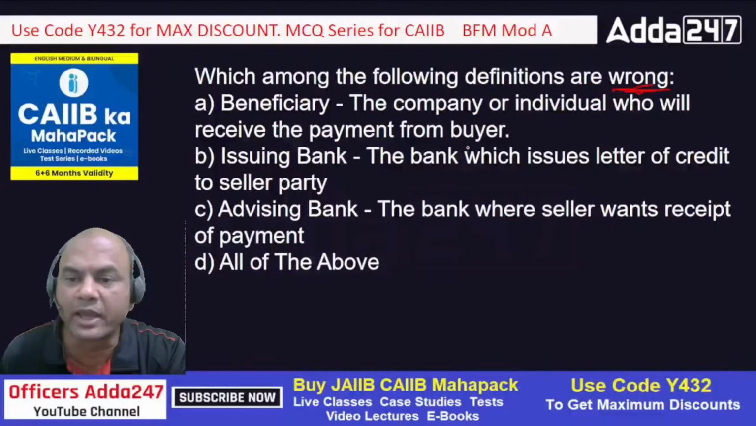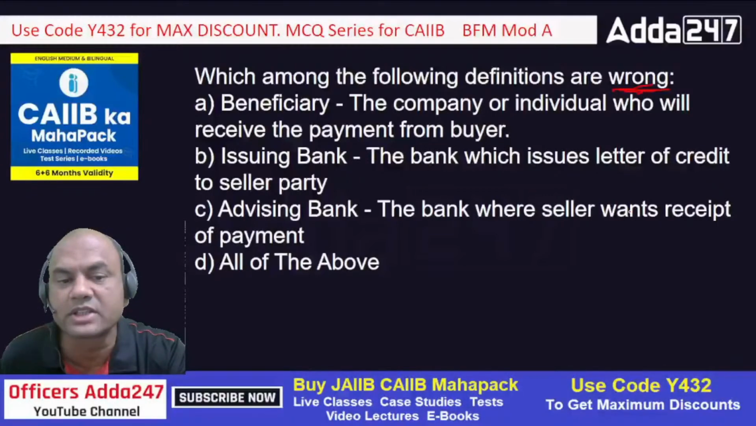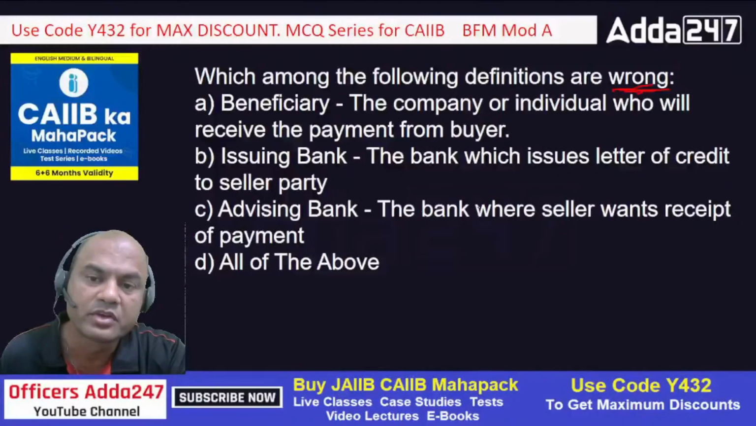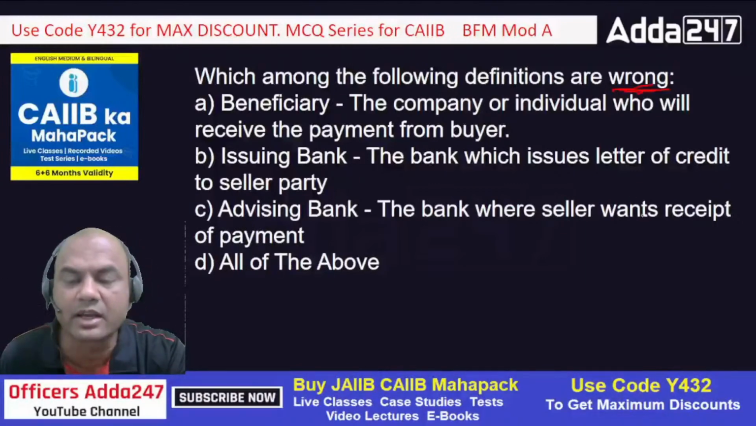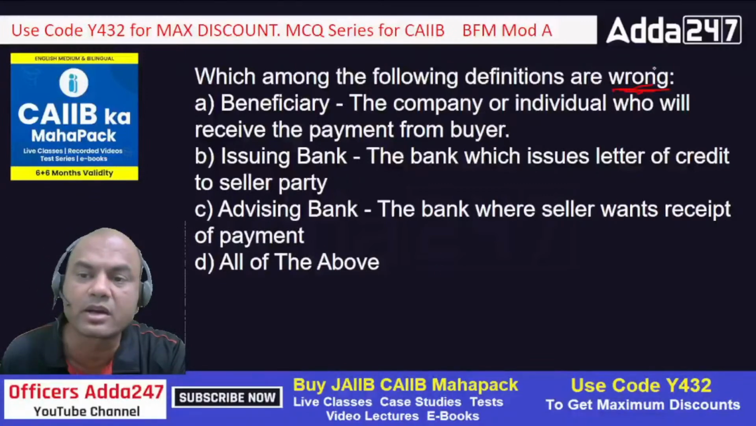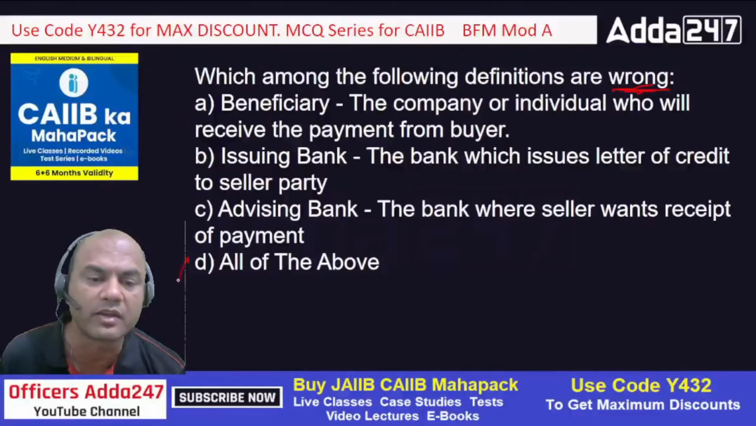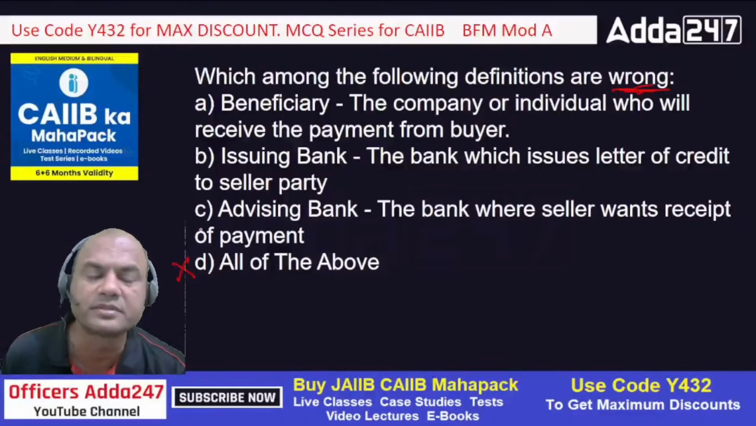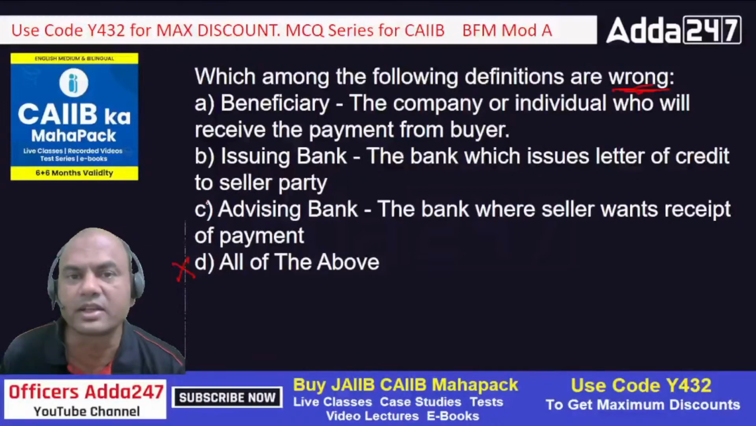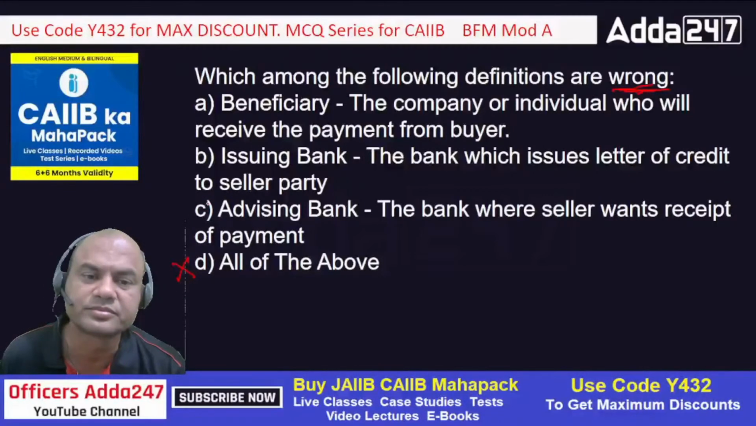Issuing bank. The bank which issues the letter of credit to the seller party. Advising bank. The bank where seller wants receipt of payment. And all of the above. Which of them are wrong? So tell me fast. A, B, C. Definitely not D. So A, B or C? Type fast. Correct. It is C.